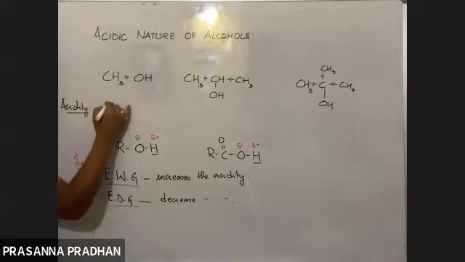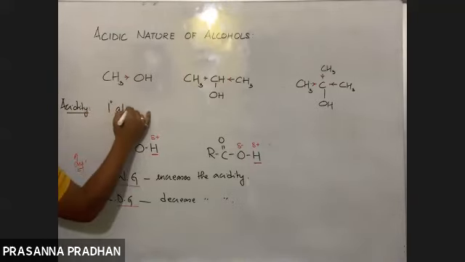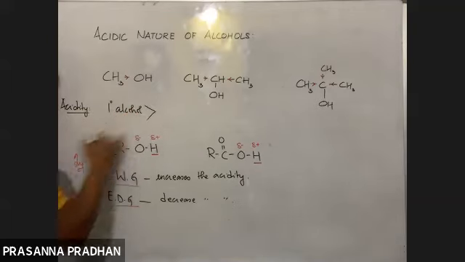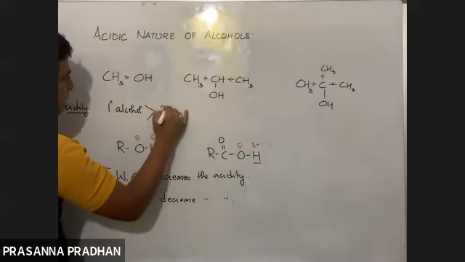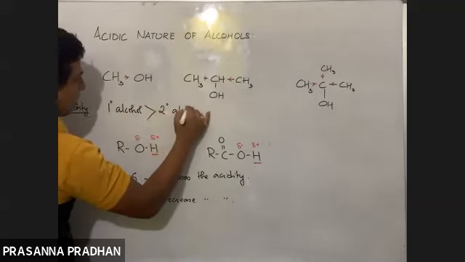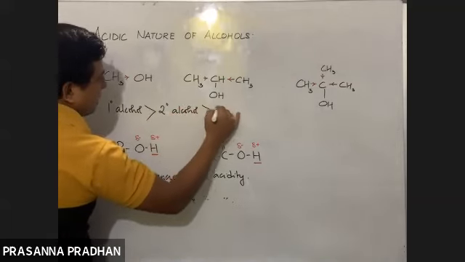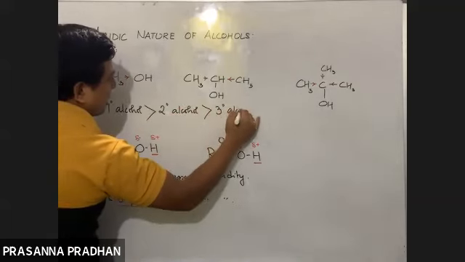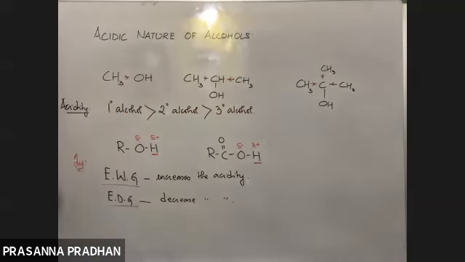So the order of acidity of alcohol is 1 degree alcohol will be most acidic, followed by 2 degree alcohol, followed by 3 degree alcohol. So this is the order of acidity of alcohols. Is it understood, guys? So ये fact याद कर लेना.